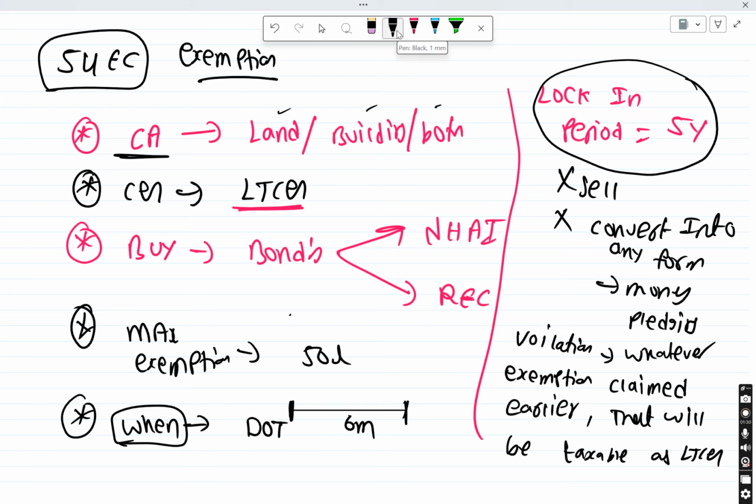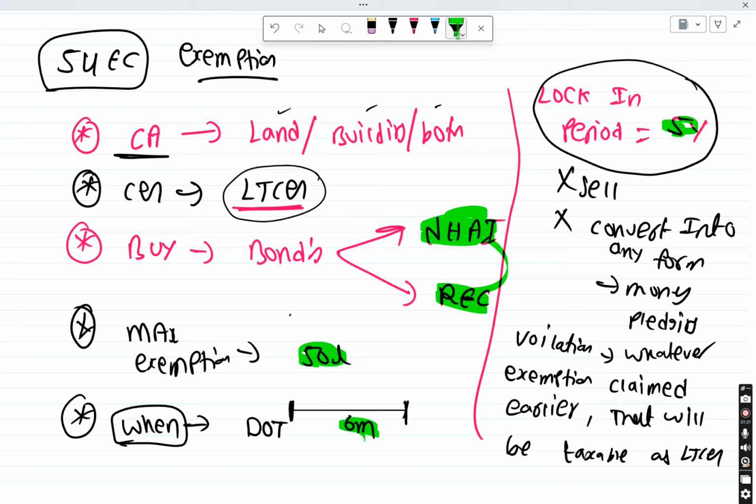Exemption means we did not tax your LTCG, but now we will tax it because you violated the conditions. So this is 54EC exemption, guys. If you are investing in NHAI or REC bonds, you should do it within 6 months, the maximum exemption you can claim is 50 lakhs, and the lock-in period is 5 years.